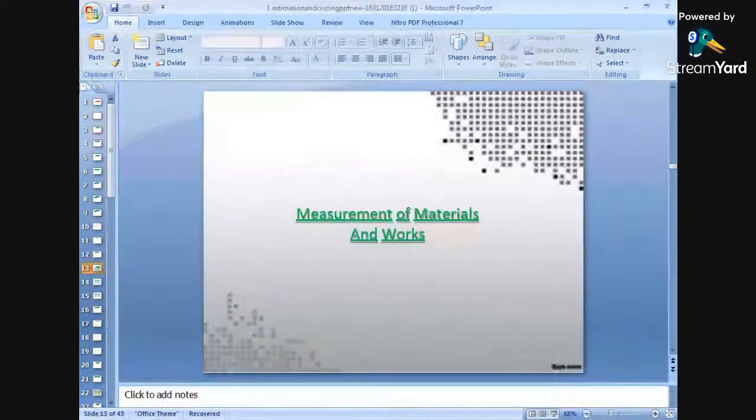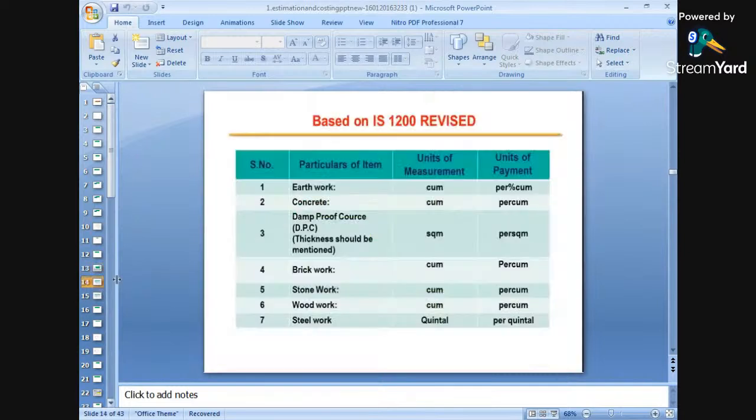So we have started with the materials, that is the measurement of materials and work. What are the different measurements of the materials and work? That is based on IS 1200. Again, as per IS 1200, the different items of work will be measured depending upon the items of work. So depending on the item of work, we will find out the various quantities in various things that will be measured. Number one is earthwork in excavations.